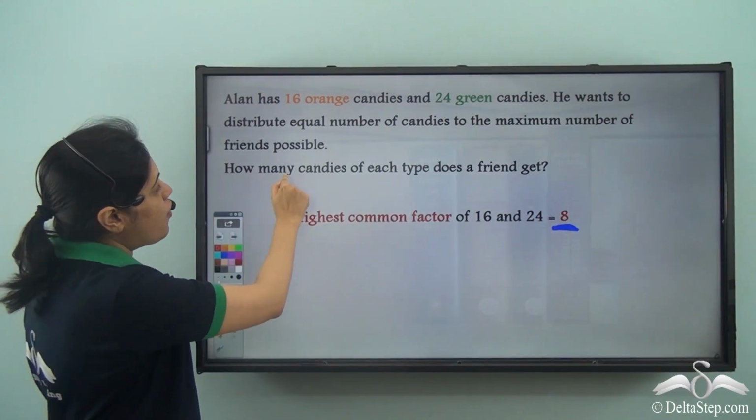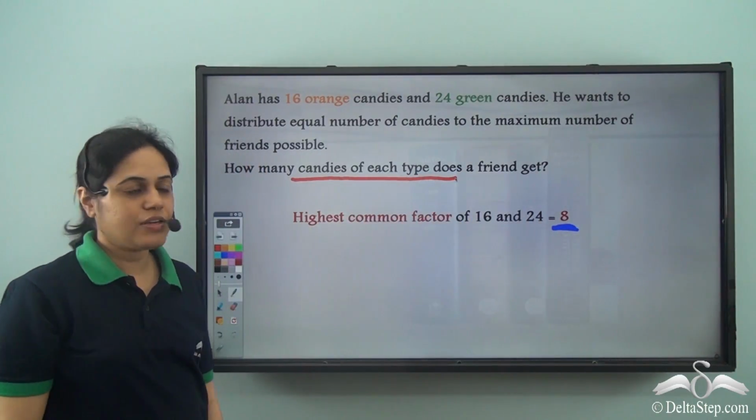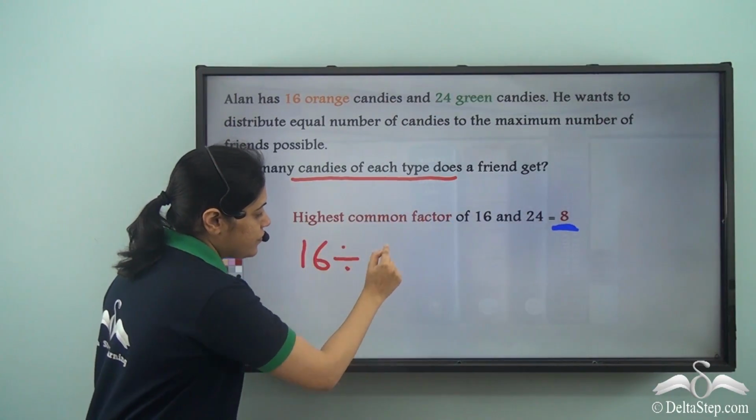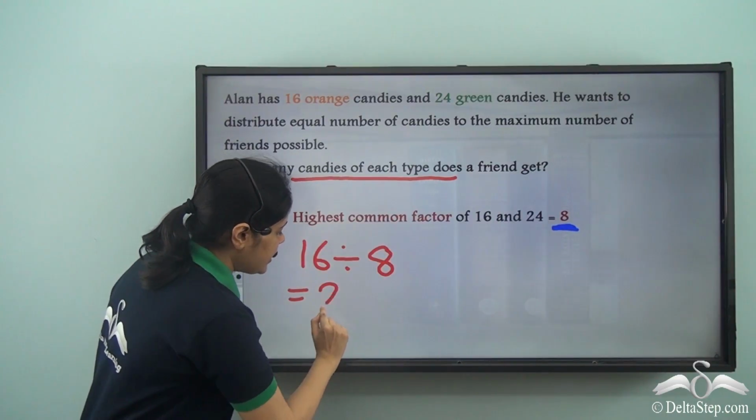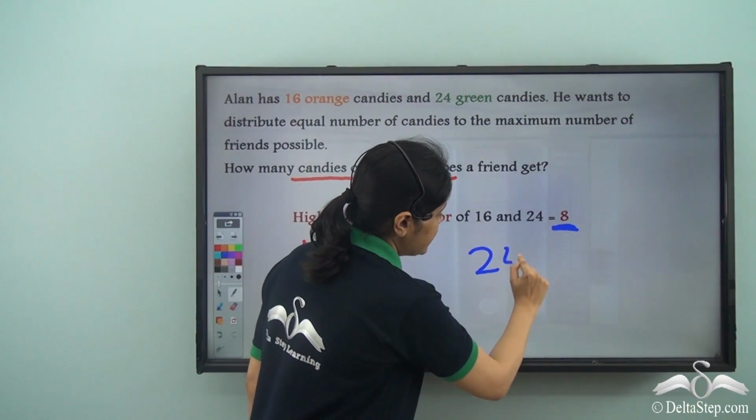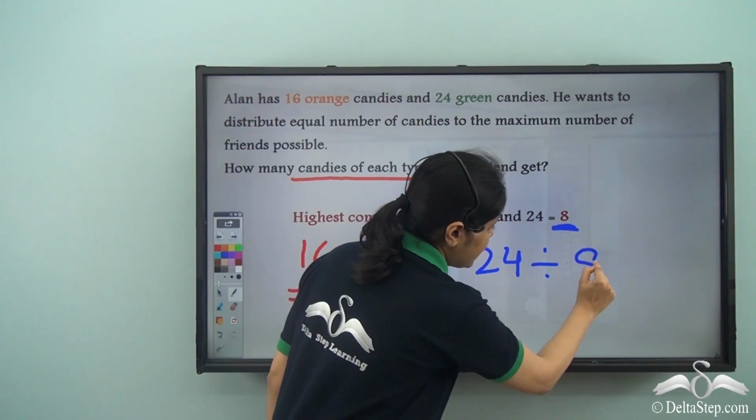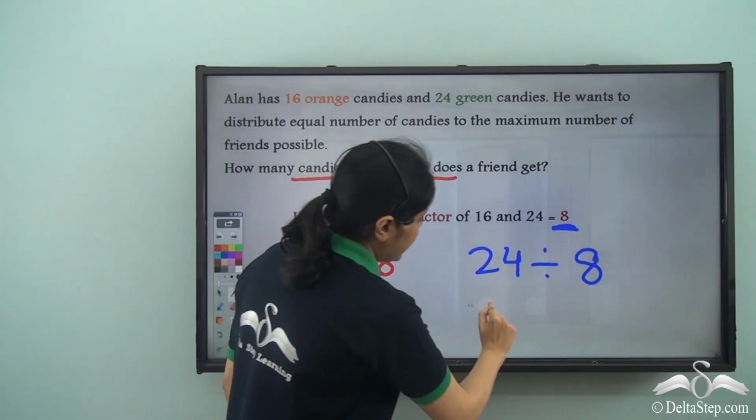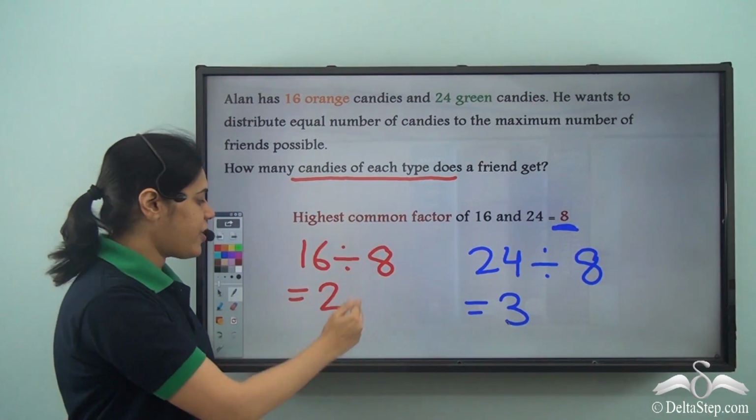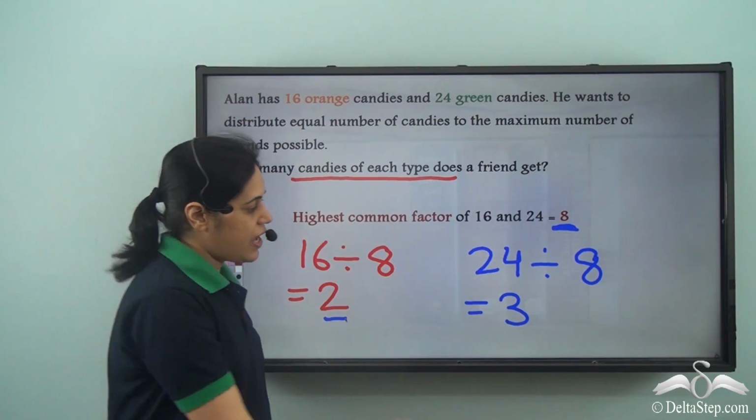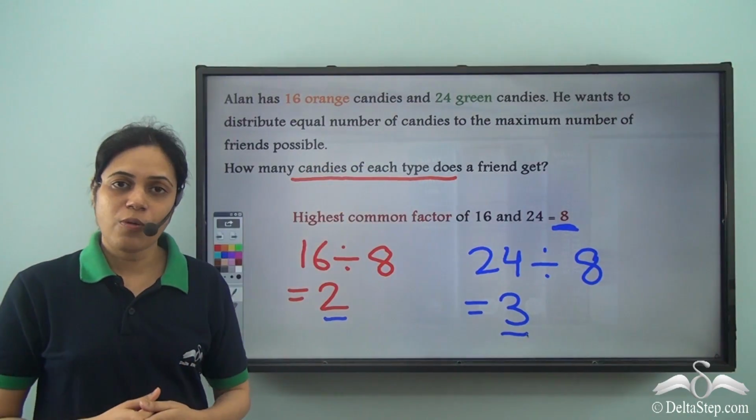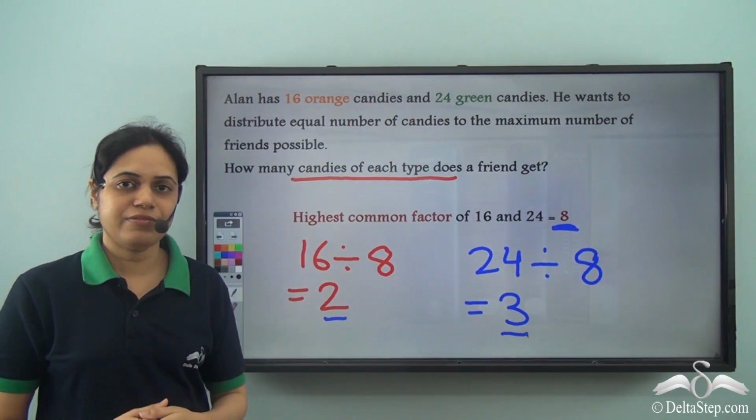Now I want to find how many candies of each type does a friend get. So if 16 candies are divided among 8 friends, then each friend will get 2 candies. Also, if the 24 green candies are divided among 8 friends, then each friend will get 3 candies. So the answer is each friend gets 2 orange candies and 3 green candies. So this is how we can solve word problems of this type using HCF.